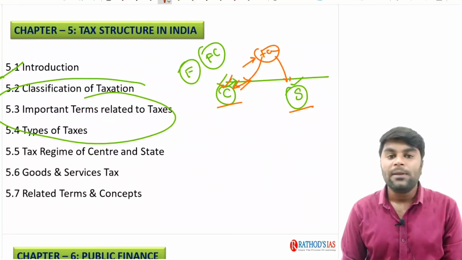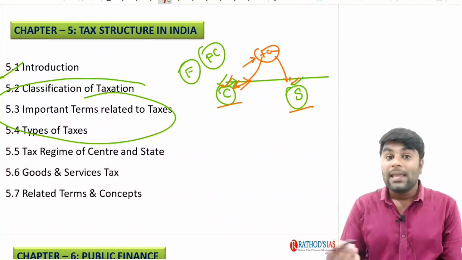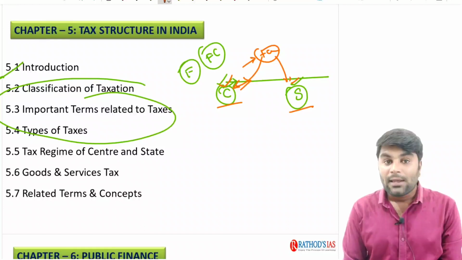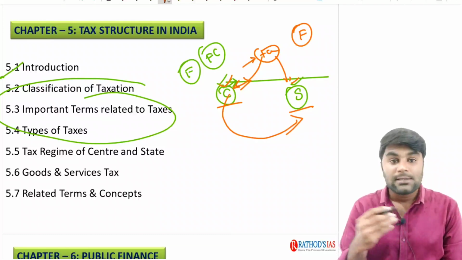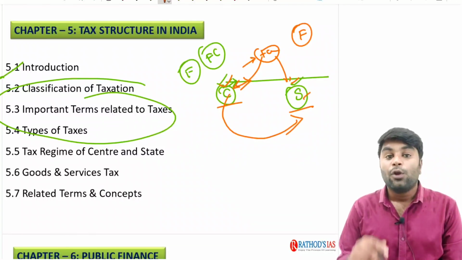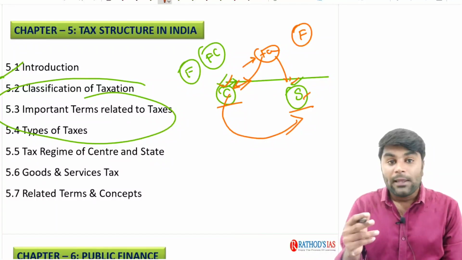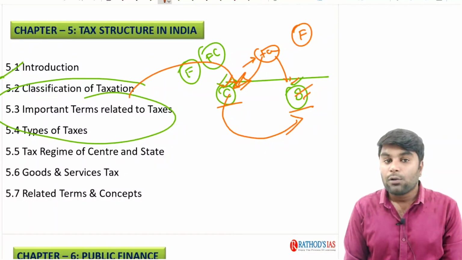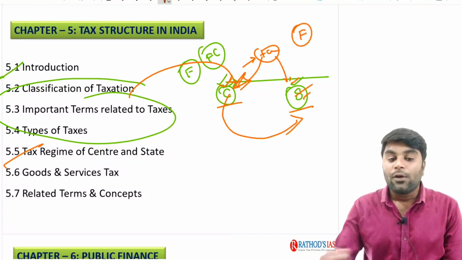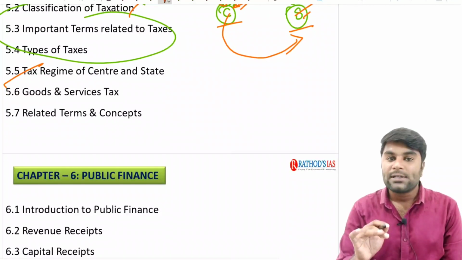Only a certain limited part of tax is given to the state governments. And the same Constitution also provided for constituting a finance commission to devolve certain amounts from the taxes of the central government to the state governments in order for them to fulfill their responsibilities up to the mark. So in such a way, we are going to clearly discuss all those concepts, right? Next, we are going to discuss this goods and services tax.